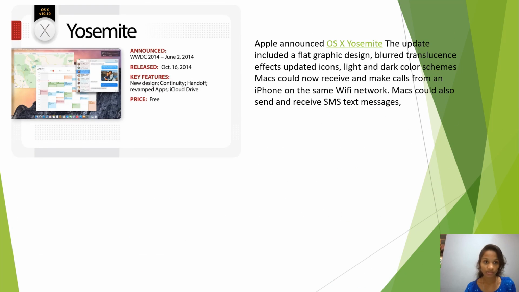the next operating system released was Yosemite. It was released on October 16, 2014, and the key features of Yosemite are new design, continuity, handoff, revamped apps, iCloud Drive. The update included the flat graphic design. The updates made in Yosemite were a flat graphic design, blurred translucence effects, updated icons, light and dark color schemes. Mac could now receive and make a call from iPhone on the same Wi-Fi network.